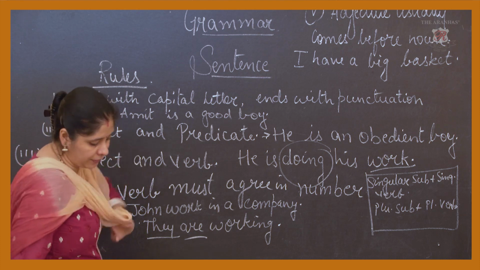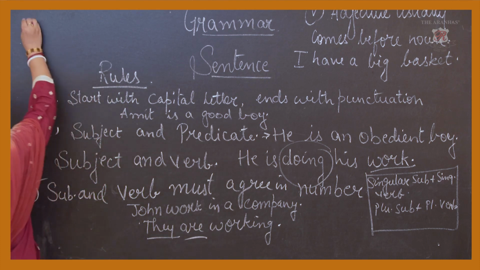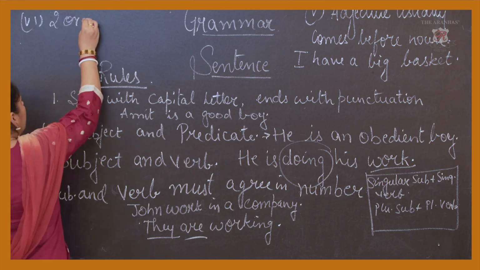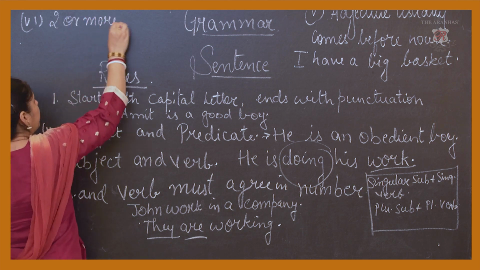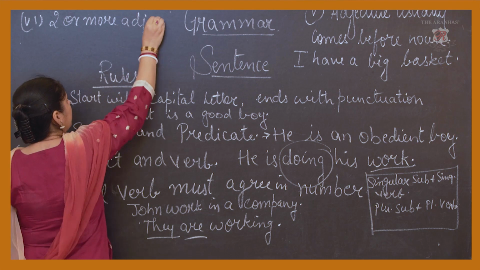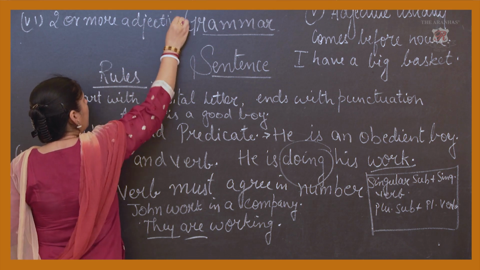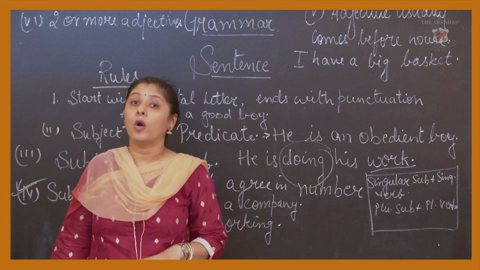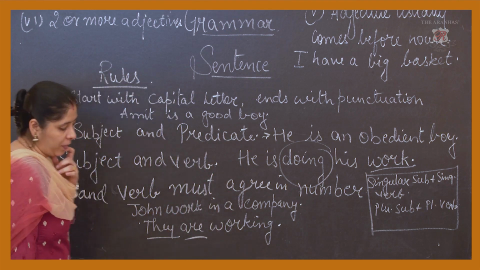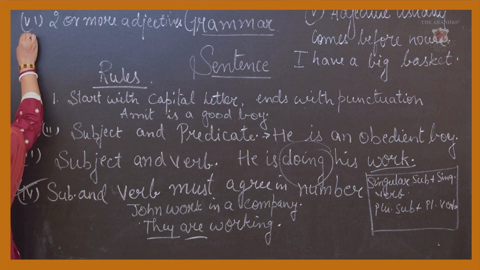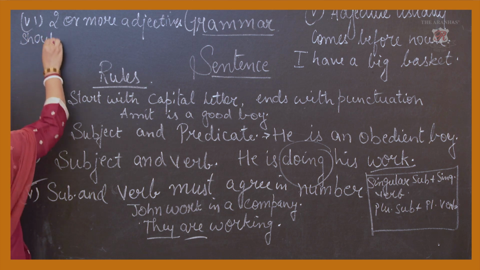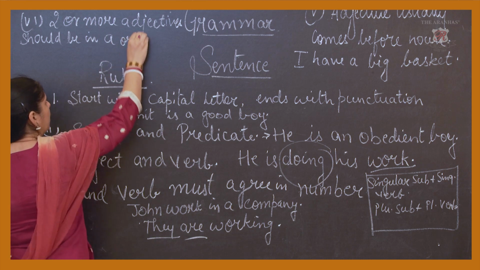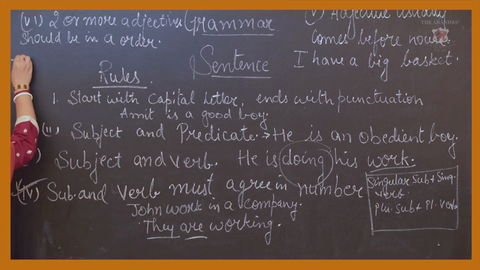The other thing, the sixth one, is if we are using two or more adjectives. If two or more adjectives are used in a sentence, they should be in an order. And what is the order?